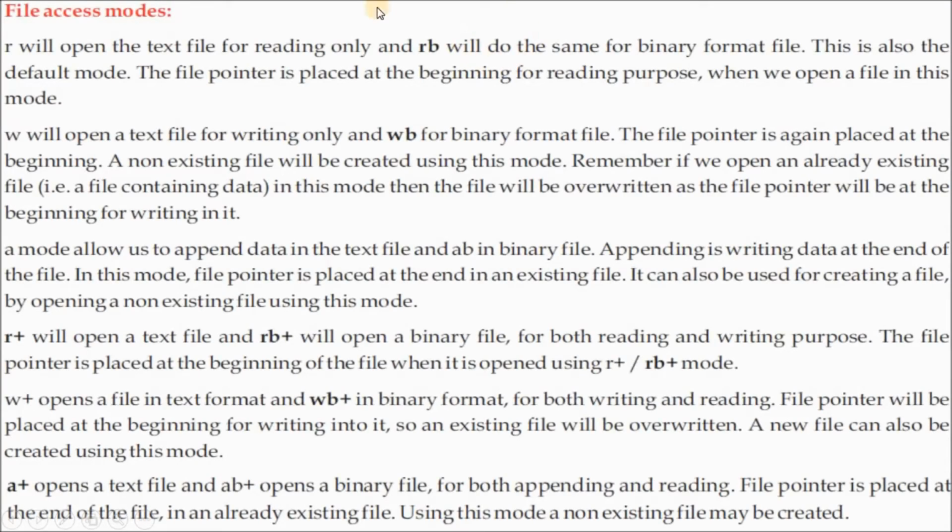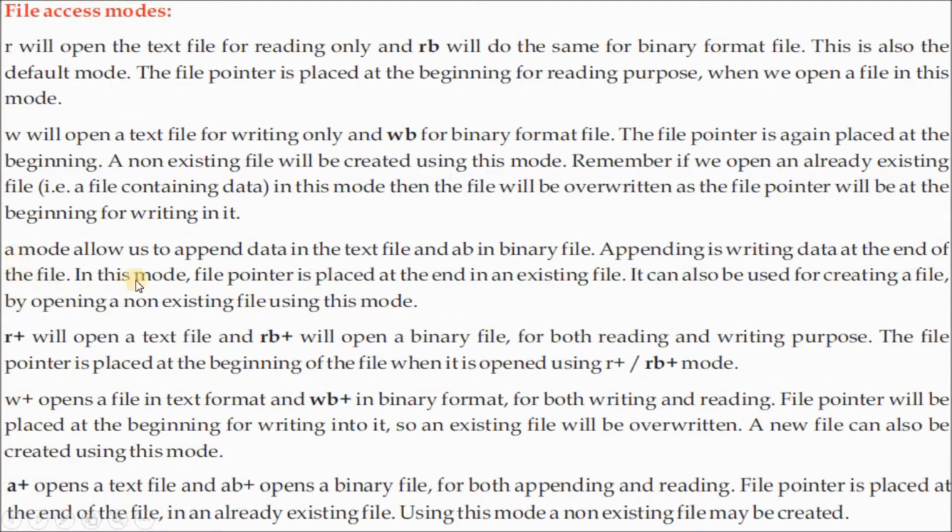Here some examples I have also given. Some file access modes are there. R is for opening a file in read mode, that means reading from a file. RB is also there, for reading a binary file. When you are going to read what is there in the file, for that purpose R is used as the reading mode. RB is for a binary file. W is for writing into a file. WB is for writing into a binary file.